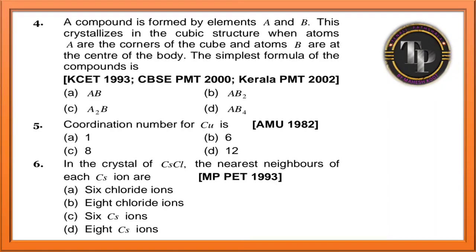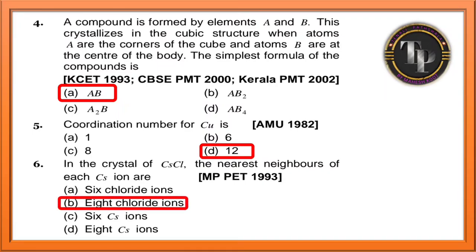What about B? B are at the center of the body. That indicates that they entirely belong to that cube. So the correct answer is A1, B1, nothing but AB. Option A is the correct answer for this question. The coordination number for copper is 12. In a crystal of cesium chloride, the nearest neighbors of each cesium ion are 8 chloride ions. Very important, remember this one. Not only 6, not only 2, 8 chloride ions are present.